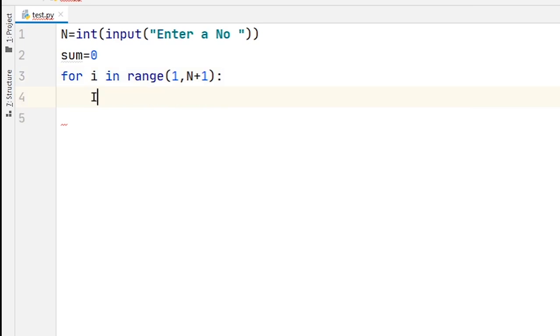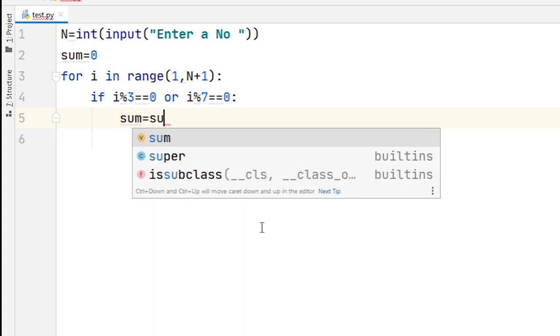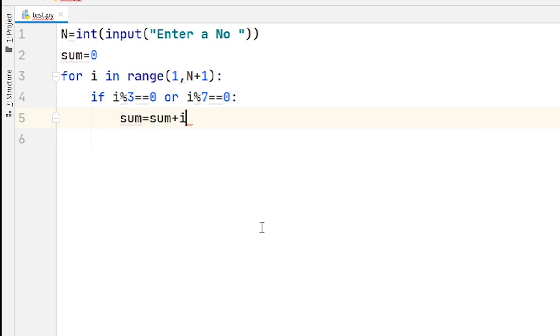And then we check if i modulus 3 is equal to 0, or i modulus 7 is equal to 0. Then what we have to do? We just change the value of sum: sum is equal to sum plus i. That's it. Finally print the value of sum.